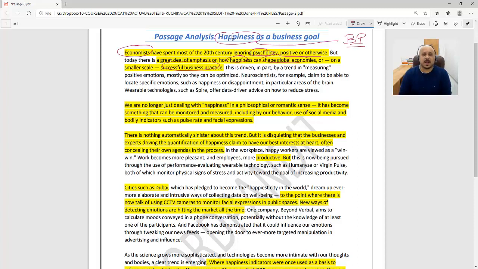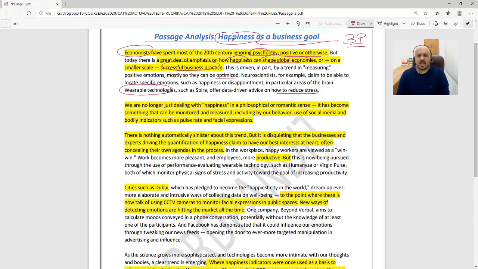This is driven in part by a trend in measuring positive emotions, mostly so that they can be optimized. Neuroscientists, for example, claim to be able to locate specific emotions such as happiness or disappointment in particular areas of the brain. Wearable technologies such as Spire offer data-driven advice on how to reduce stress.